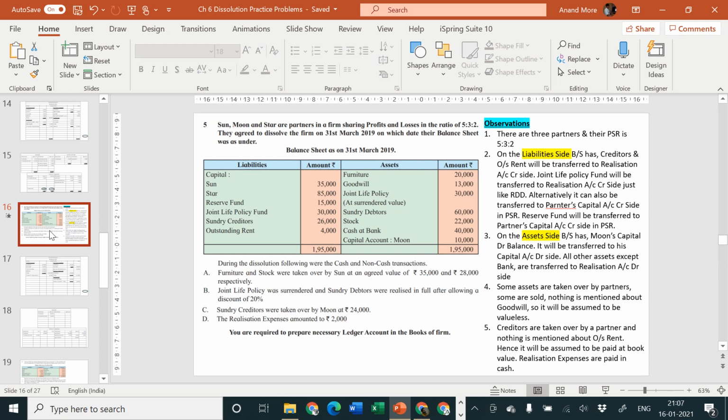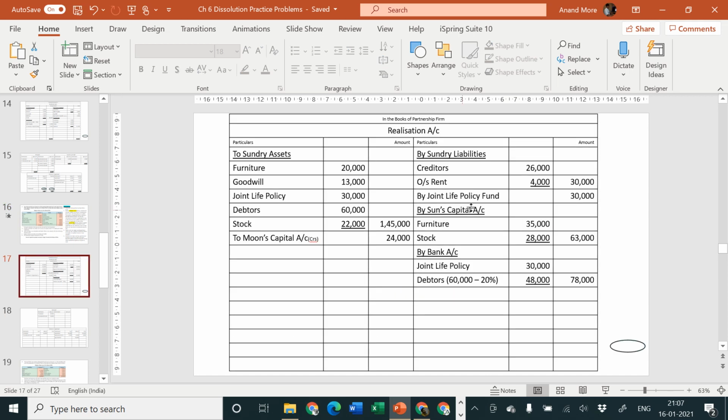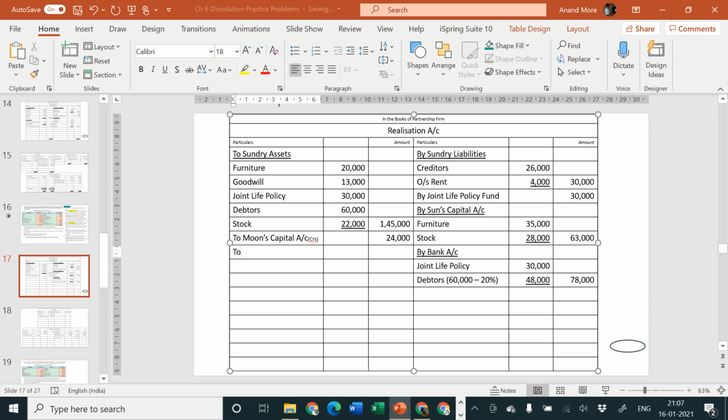Realization expenses amounted to rupees 2,000. Check the credit side of your realization account. There were two liabilities. One was creditors, we have just now paid them. Second one was outstanding rent, we are supposed to pay it. Though nothing is mentioned about outstanding rent, still we are going to assume that it is being paid. And then who is paying it? Our bank is paying it. So to bank account, under our instruction, bank must have paid. But sir, problem is silent about it. That is okay. If the problem is silent, still it is implied that we must have paid our outsiders. You cannot keep your outsiders pending. So how much amount we are going to pay them? If nothing is mentioned, book value,